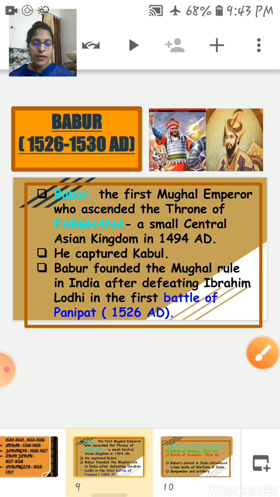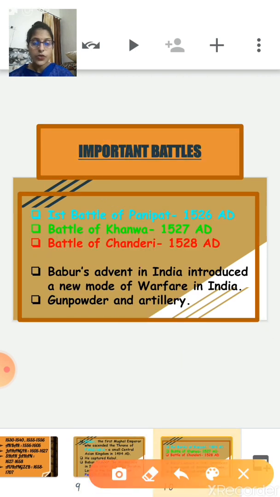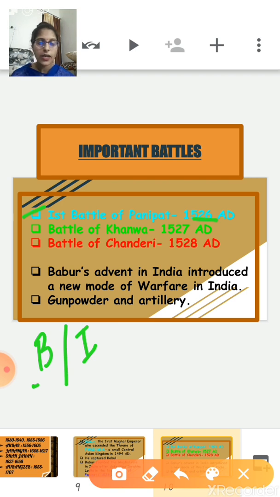Now let's read the important battles during the time of Babur. First is the first battle of Panipat, fought between Babur and Ibrahim Lodi in 1526 AD, in which Babur defeated Ibrahim Lodi. The entire area up to Delhi and Agra was brought under the control of Babur.